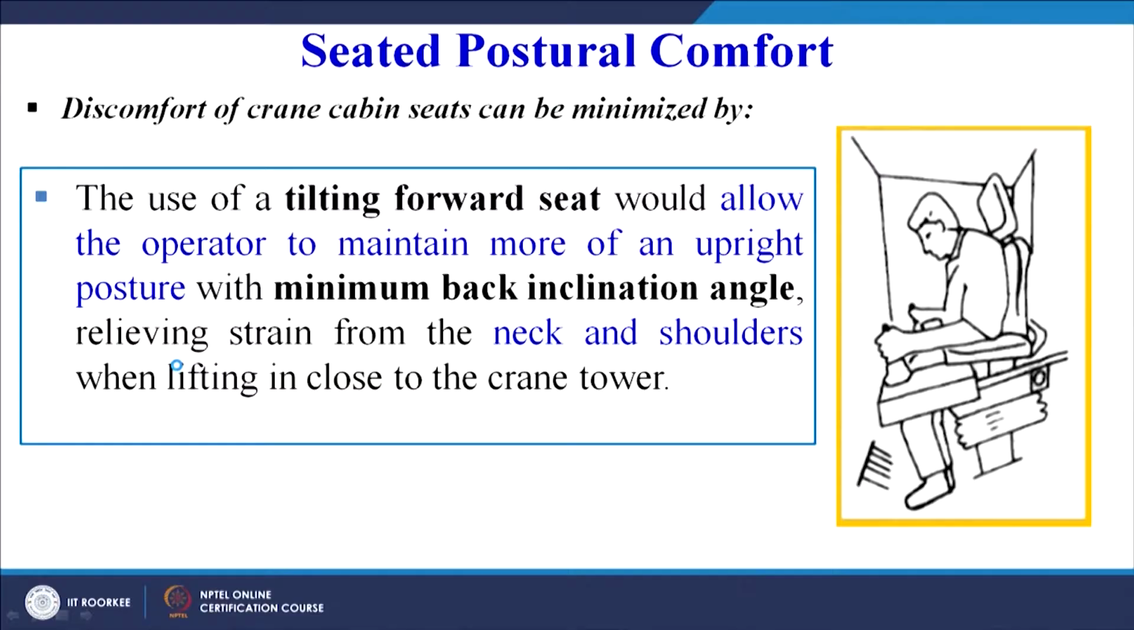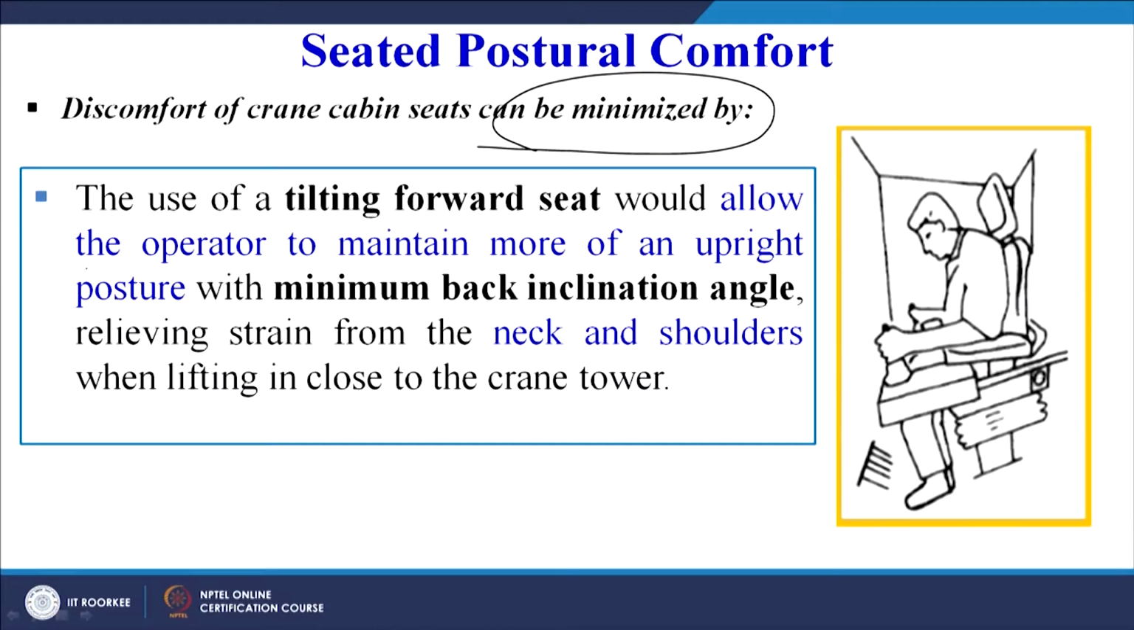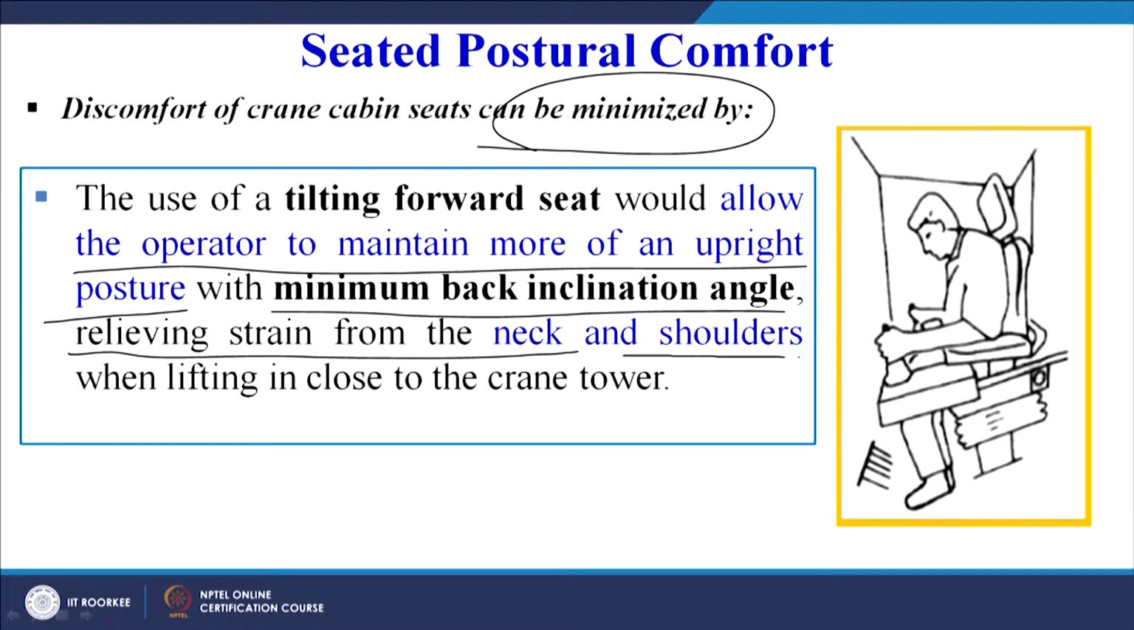Now, discomfort of crane cabin seats can be minimized by, first thing we have already seen in the previous slide, that we must ensure sit stand position. We must ensure that armrest must be provided, sit stand option must be available with the worker. The use of a tilting forward seat would allow the operator to maintain more of an upright posture with minimum back inclination angle, relieving strain from the neck and the shoulders when lifting in close to the crane tower.